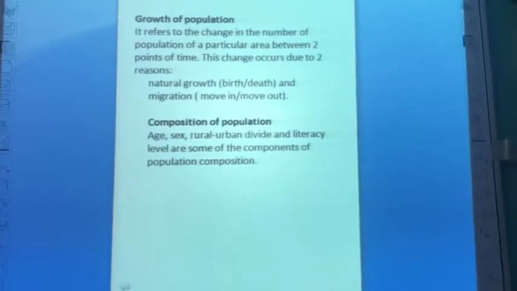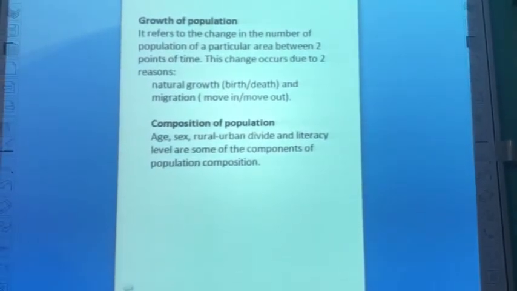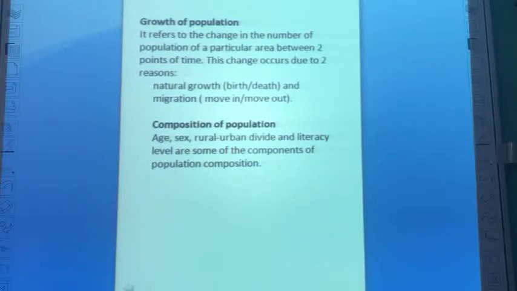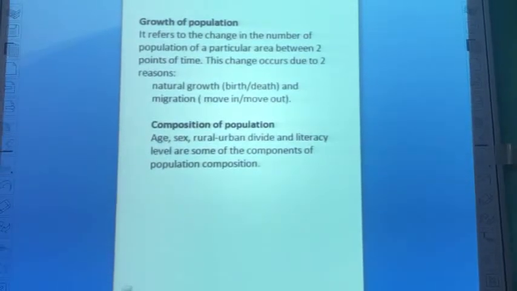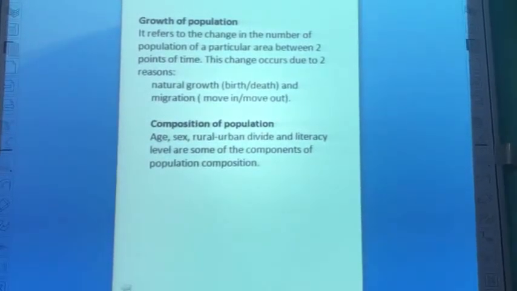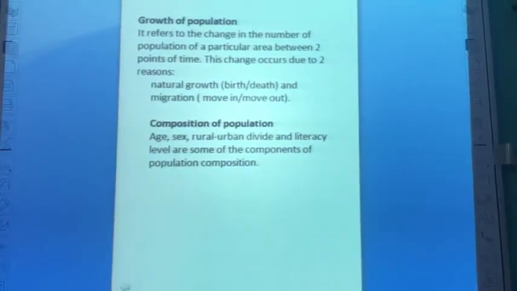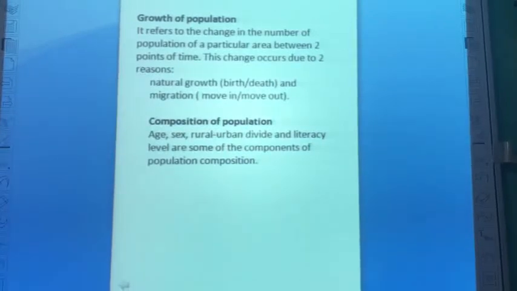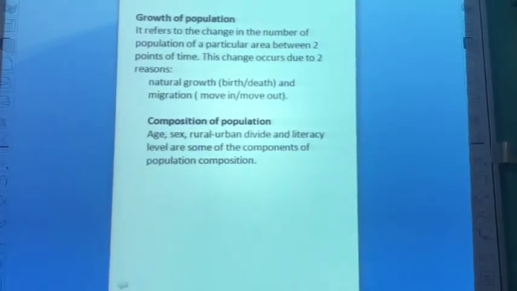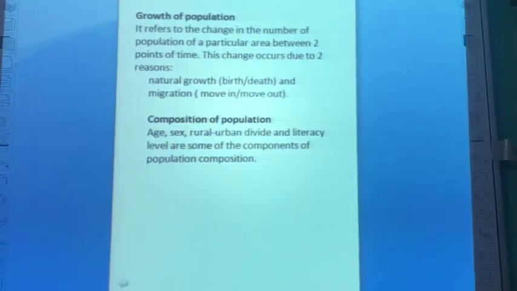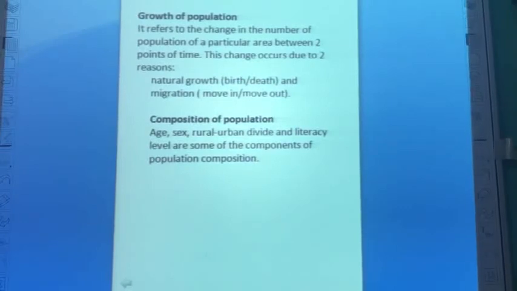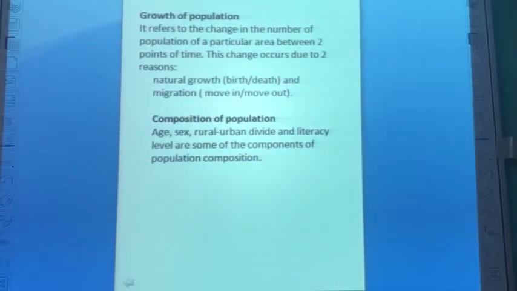And migration is people moving into a country or people moving out of a country. Composition of population: population composition refers to the structure of population, and the composition is directly proportional to its growth and development. Age, sex, rural urban divide and literacy level are some of the components of population composition.